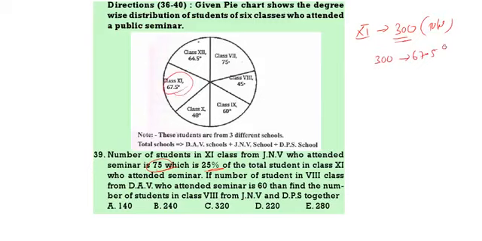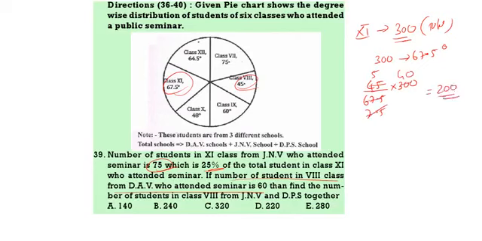67.5 degrees. If the number of students in 8th class from DAV is 60. Now in the 8th class, how much? 45 means how much? Less by more: 45 by 67.5 into 300. Do this. 9 5s are 45, 9 7s are 63, 9 5s are 45. It will be equal to 40. So 200.